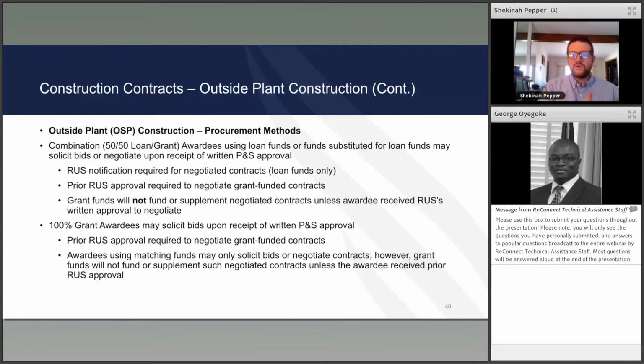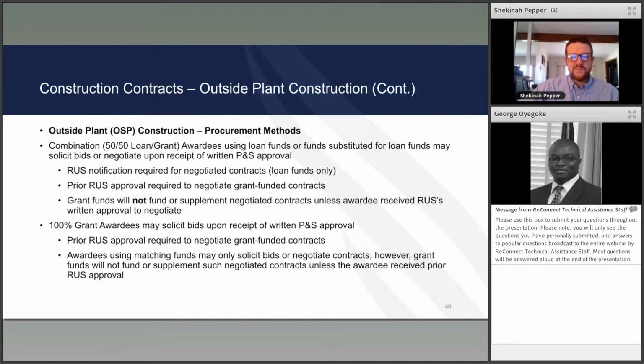If you're in your loan funds, if that contract may go over into grant funds, that's where you have to be careful to make sure that you're getting prior approval if you negotiate. 100% of grant awardees may solicit bids upon receipt of written plans and specs approval. Prior approval is required to negotiate grant-funded contracts.